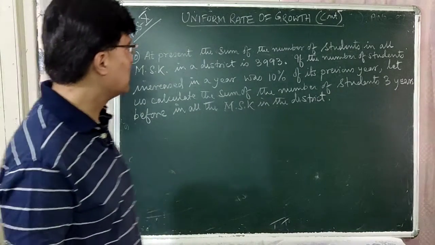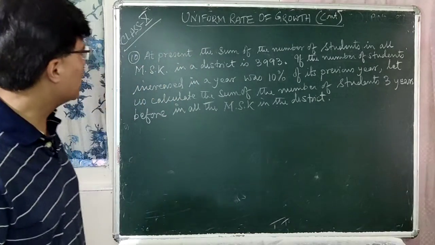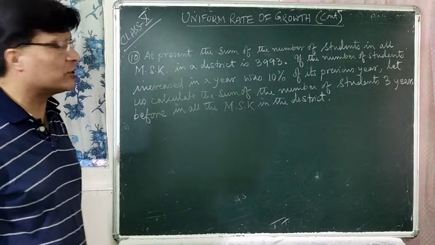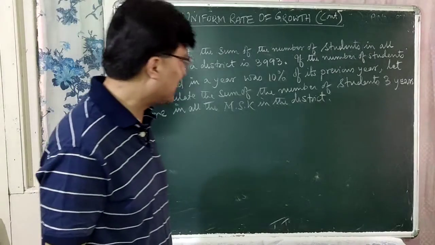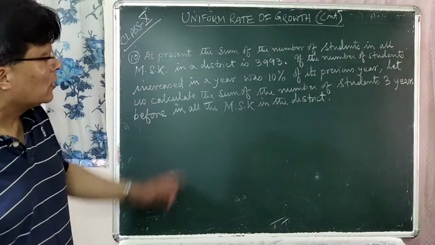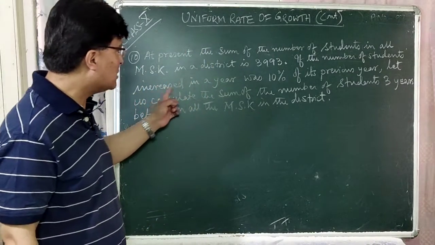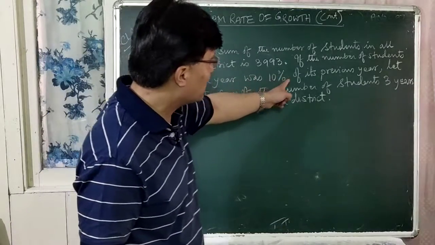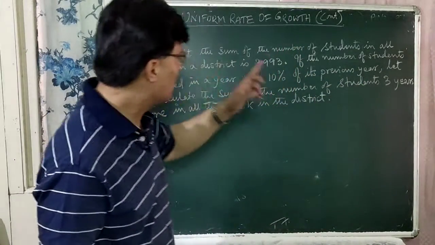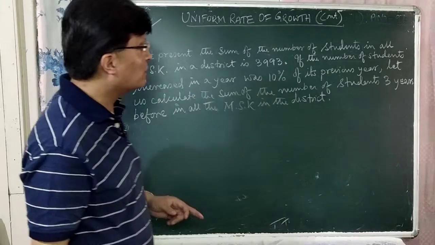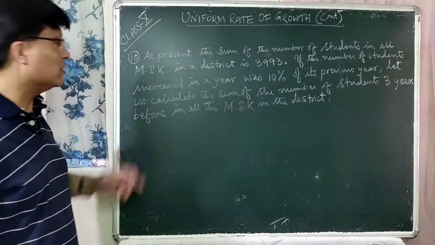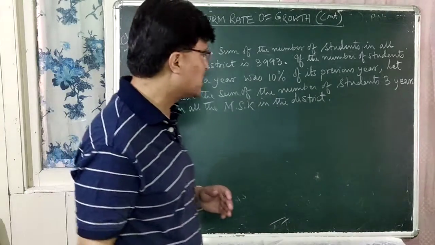At present, the sum of the number of students in all MSK in a district is 3,993. Okay. So if the number of students increased in a year was 10% of its previous year. So let us calculate the sum of the number of students 3 years before in all the MSK in the district.